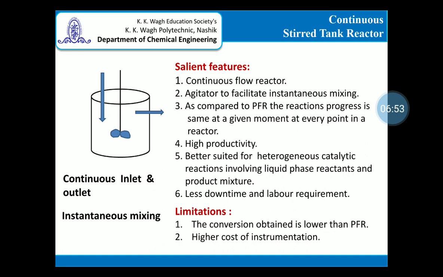However, the fundamental difference between the continuous stirred tank reactor and the batch reactor is the continuous inlet of the reaction mass and continuous removal of the product, and because of this the reactor is known as a continuous flow reactor. The agitation provided facilitates instantaneous mixing, and as it's a continuous operation, I consider this reactor a steady state reactor, compared to a batch reactor which is unsteady state in nature.